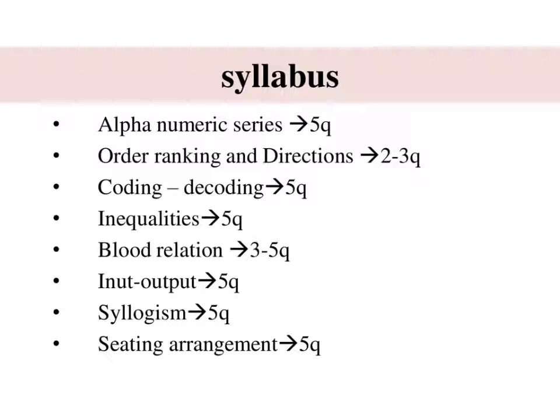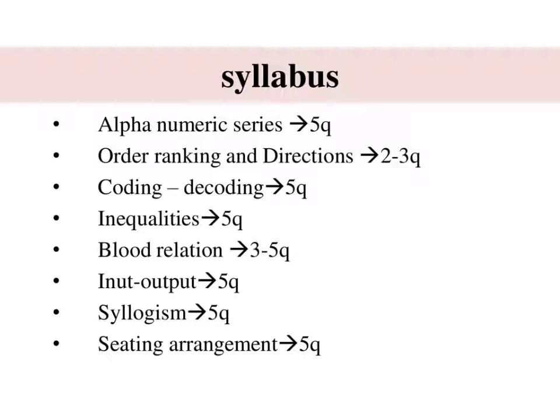Next topic is coding and decoding. In this type of questions, the examiner codes according to a definite pattern or rule which should be identified first. Okay. Then the same rule will be applied to decode another code or message. Okay. From this chapter we are getting 5 questions. This is also a good scoring topic. Okay.